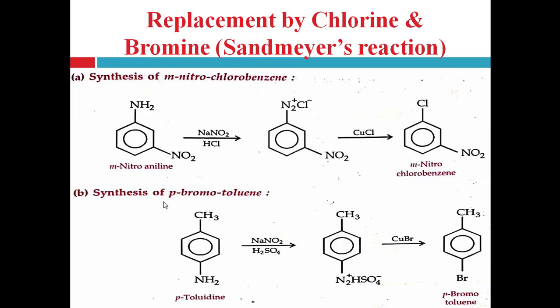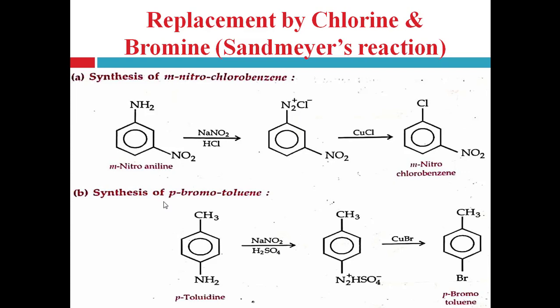para-bromotoluene from para-toluidine, right? That is the conversion of para-toluidine to para-bromotoluene. That means again the NH2 group is replaced with bromine. So first of all, the NH2 group undergoes diazotization in presence of sodium nitrite and sulfuric acid and is converted into diazonium bisulfate salt.